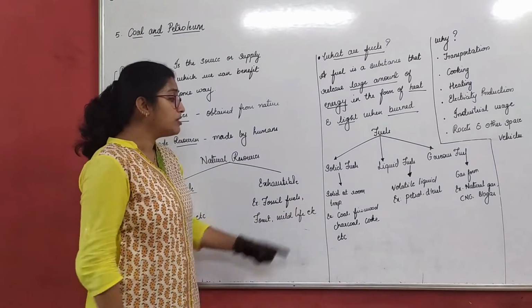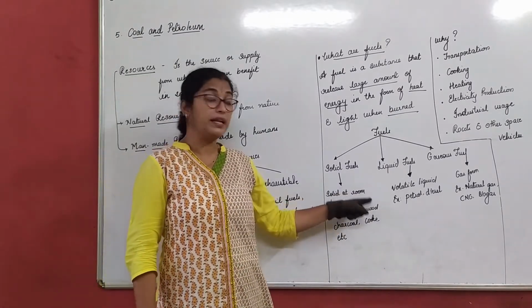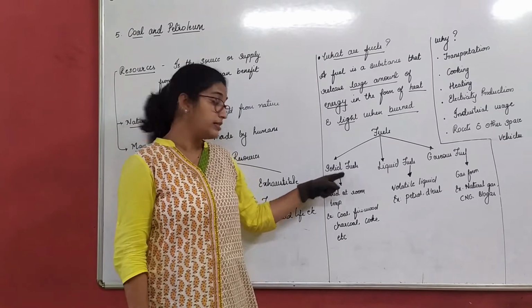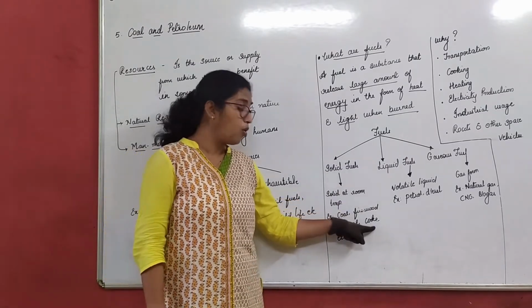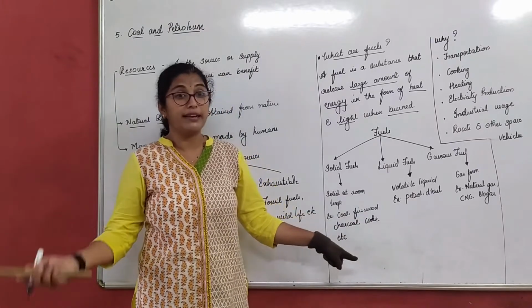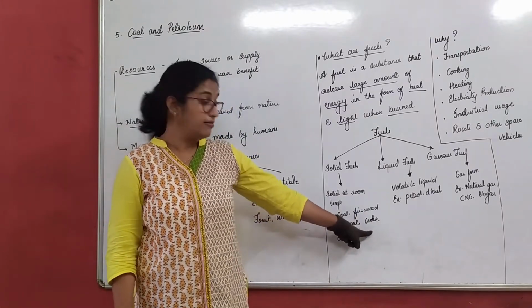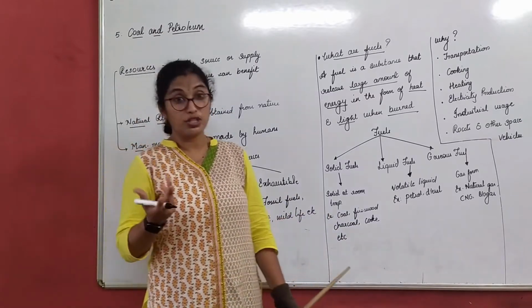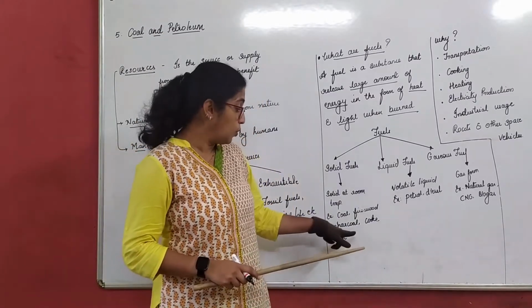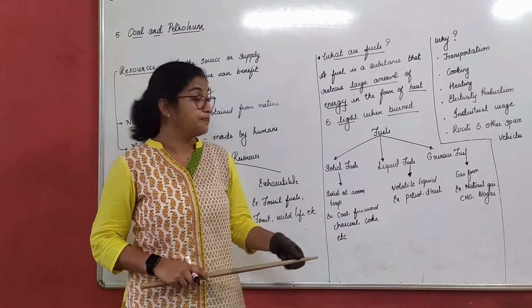So fuels which remain solid at room temperature are called solid fuels. Examples: coal, firewood, charcoal, coke. Coke is not the one you get in the stores outside; this is one of the fuels. You can see the pictures of coke, charcoal, coal and others given in the book.